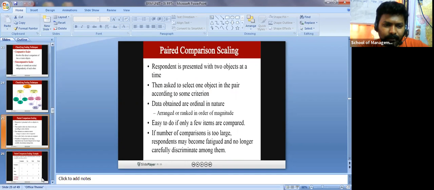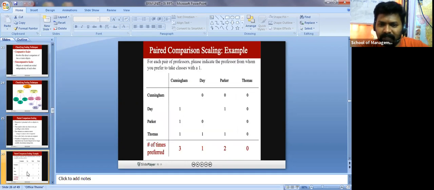Now let me show you this example here, paired comparison scaling. There are four professors. For each pair, indicate the professor with whom you prefer to take class with a 1. I asked this question to the students: out of these four professors, Cunningham, Day, Parker, and Thomas, which one would you give preference? Then students gave preference based on this.